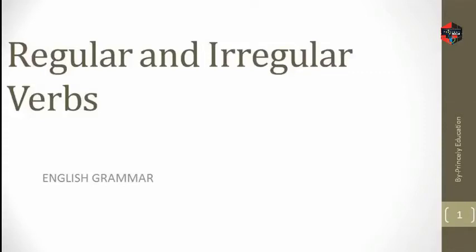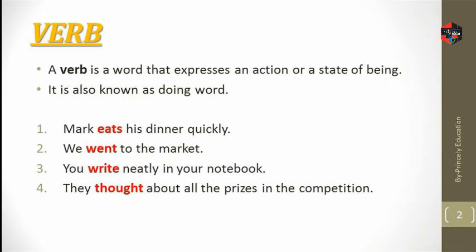Today we are going to discuss the topic of regular and irregular verbs in English grammar. So let's begin. Before beginning the topic, we should know about verbs. So what is a verb? A verb is a word that expresses an action or a state of being. In simple language, we can say it's a doing word. So let's understand by an example.